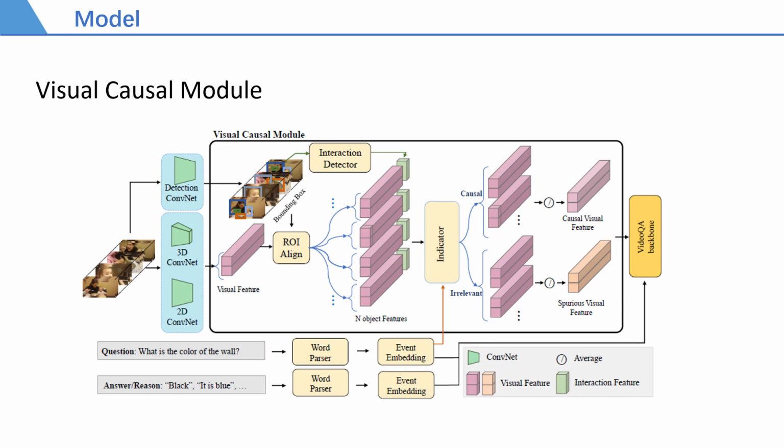The category information, location information, and the interaction relationship of each object are modeled by an interaction detector. According to the question prompt, the indicator judges whether features are causally related or irrelevant. The uniform representation of causal and irrelevant features is used for further prediction in the VideoQA backbone.